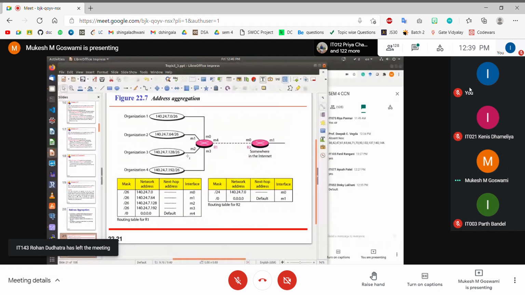As a network service provider, I have divided my network into 4 different subnetworks, and each subnetwork is allocated to an organization. You understand the scenario? For example, IceNet is a service provider in Ahmedabad, and IceNet is in turn providing service to DDU, to Changa, to GSET, and to BVM.